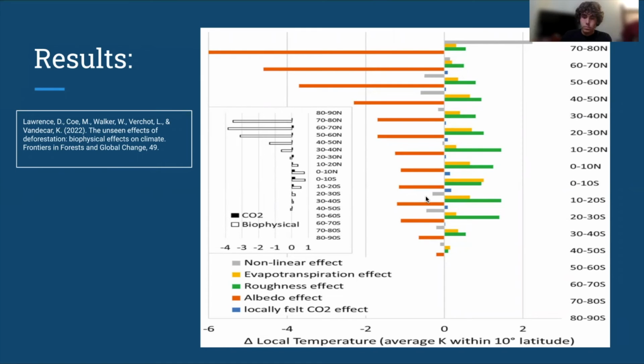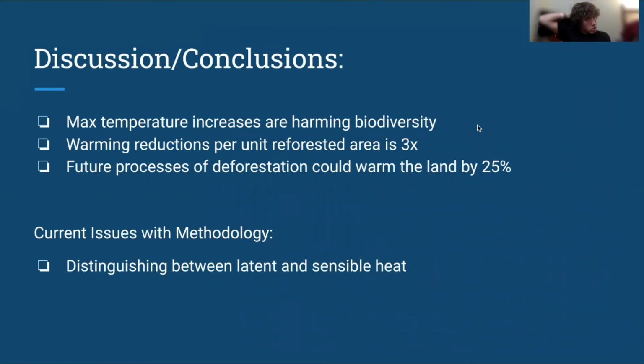heat waves. Now, moving on to discussions and conclusions, they discuss how max temperatures will start to increase, harming biodiversity, causing death of animals and death of species. We see that when we reforest areas, we cause a 3% warming reduction. So we're decreasing the amount of warming that's done there. And then future deforestation could harm the land by 25%.